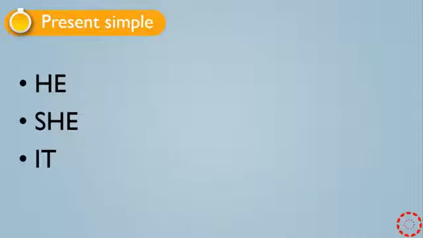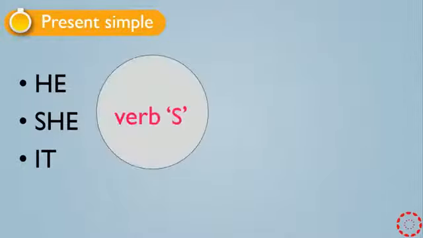And for grammatical structure with the subject he, she, it, the main verb should have s added. For example, he works hard. We cannot say he work hard. We should say he works hard.